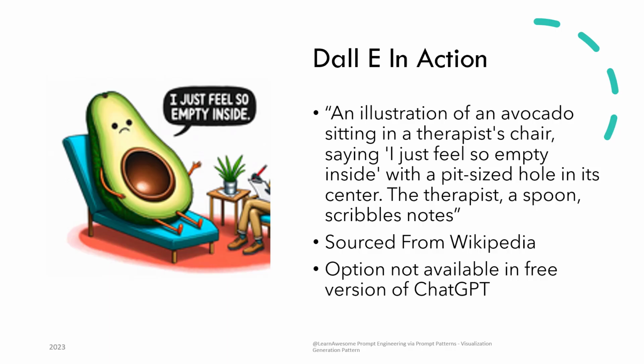Since pictures are still worth 1,000 words, OpenAI has provided a public domain example of a prompt to generate an illustration like the one shown here, created with the prompt: an illustration of an avocado sitting in a therapist's chair, saying, I just feel so empty inside, with a pit-sized hole in its center. The therapist, a spoon, a scribble notes. So you get the idea. Note this option is not available with free version as of now and is available with plus version of ChatGPT only.